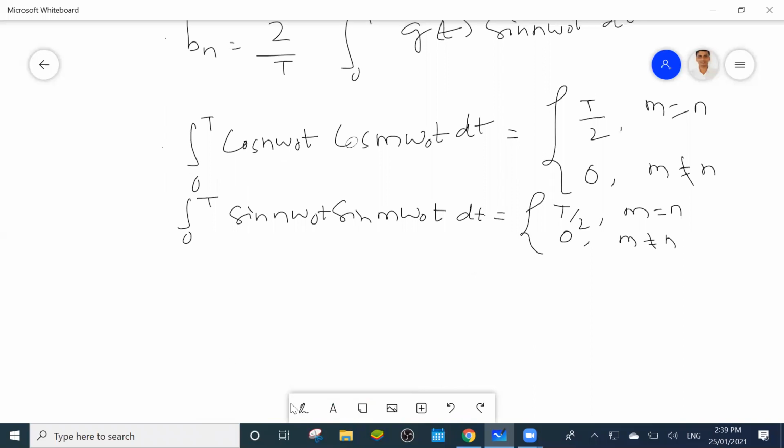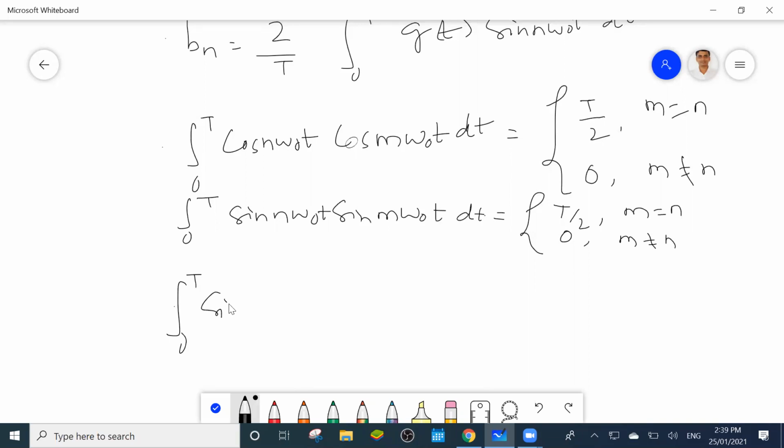Suppose ∫ from 0 to T of sin(mω0t) cos(nω0t) dt, one sin and one cos term. This value is always 0 for all m and n. If both are the same, like cos square theta, then only T/2, otherwise 0. So using this formula, you can easily prove the trigonometric Fourier series coefficients.